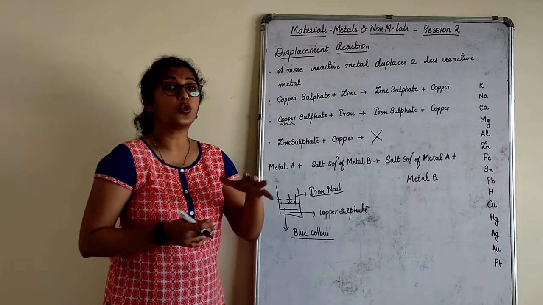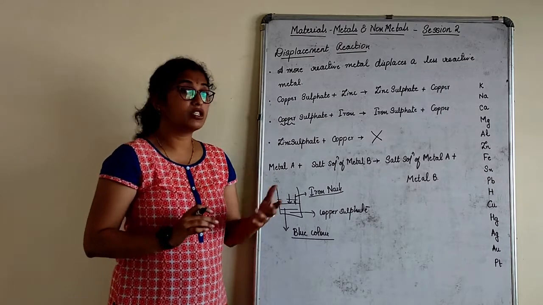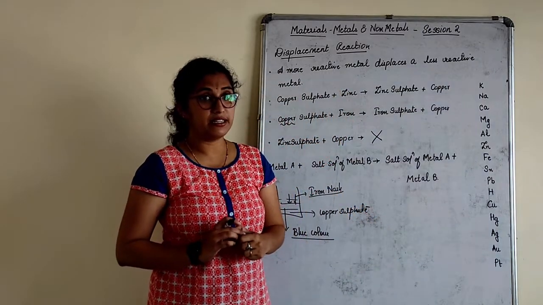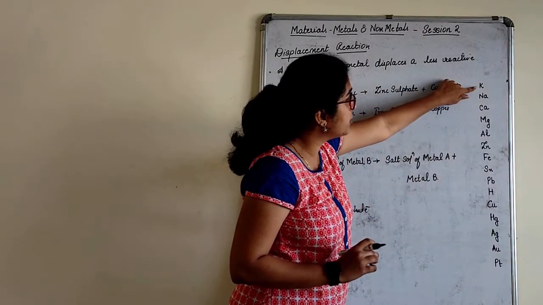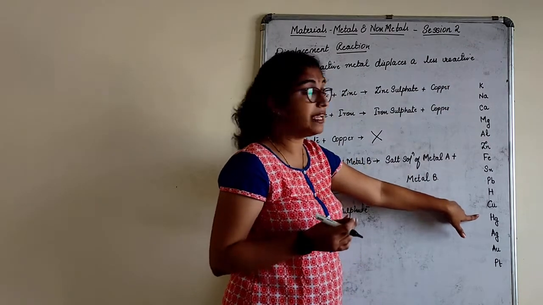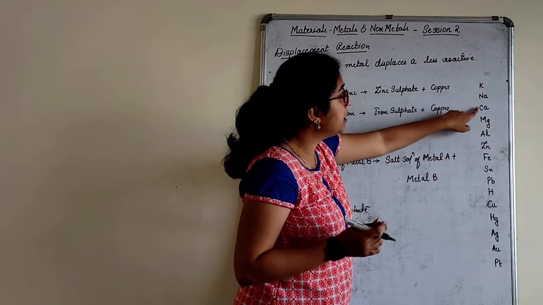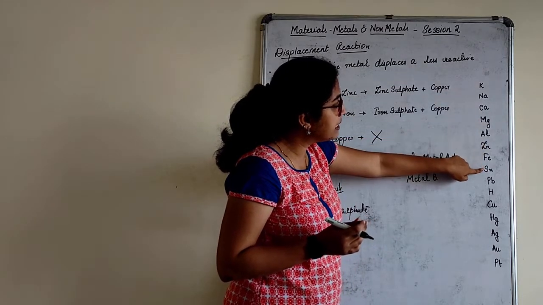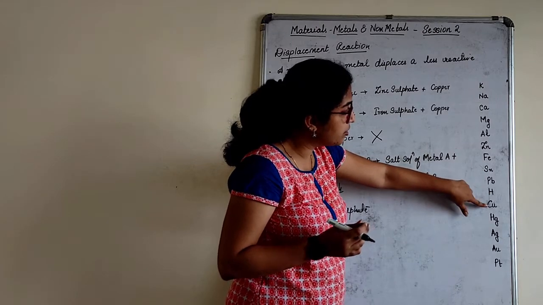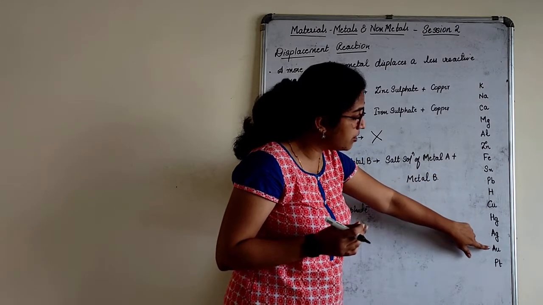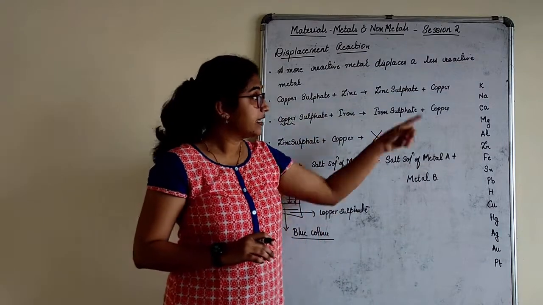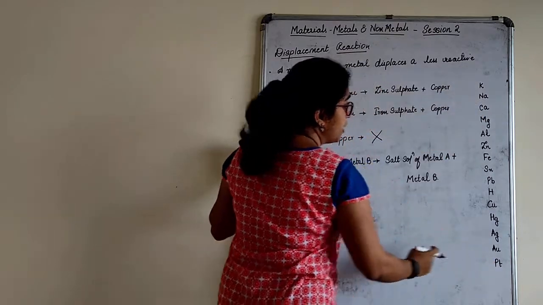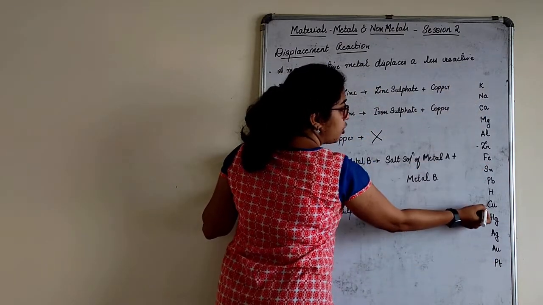Now how do I know which is stronger and which is weaker? Remember I told you about the reactivity series. You study that in standard 10th. This is how metals are placed in the reactivity series. The topmost is potassium. Potassium, sodium, calcium, magnesium, aluminium, zinc, iron, tin, lead, hydrogen, copper, mercury, silver, gold, platinum. Can you see the ranking now? This is first, second, third, fourth. In this series, zinc is here and copper is here.